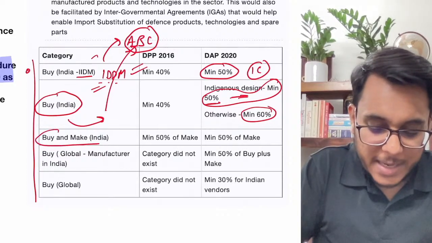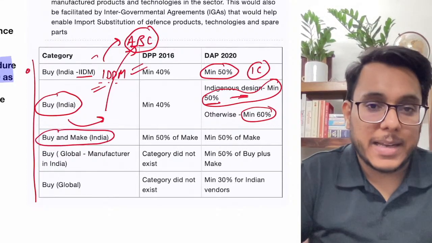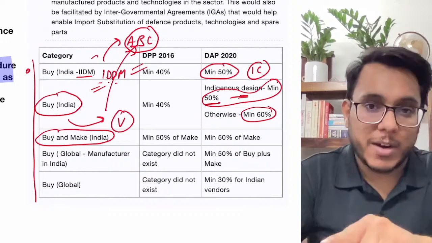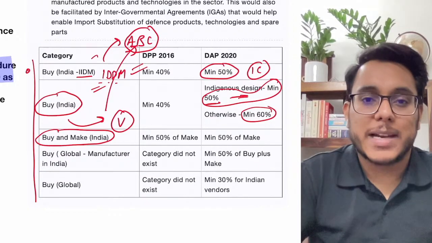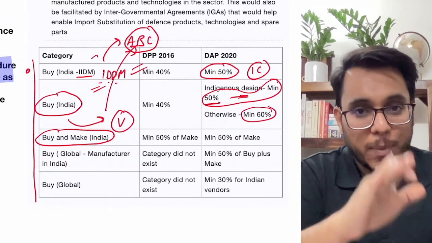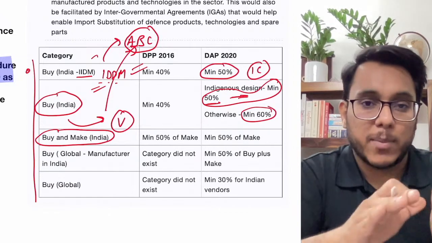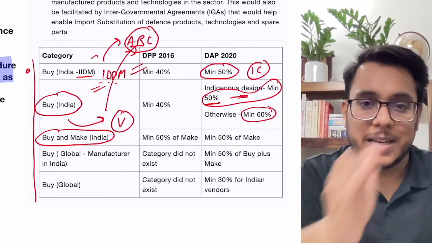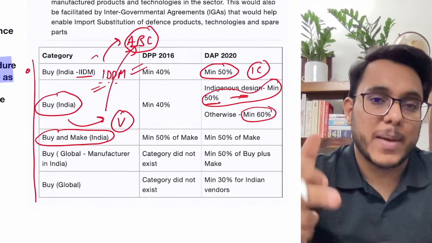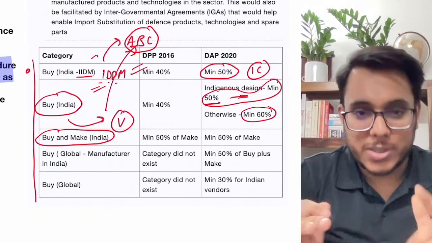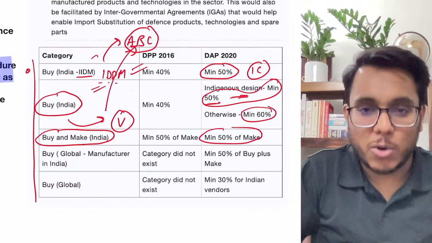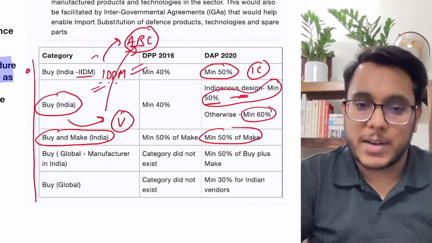Then Buy and Make India. Now what is this? An Indian vendor is buying the product from some outside country, but the person from whom he is buying has promised a technology transfer. He has promised that in coming years this technology will be transferred to India, and it will be manufactured in India. When such goods are being procured, a minimum of 50% of those goods needs to have Indian content.